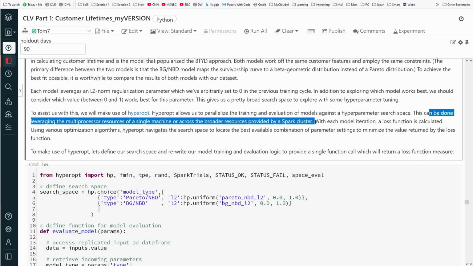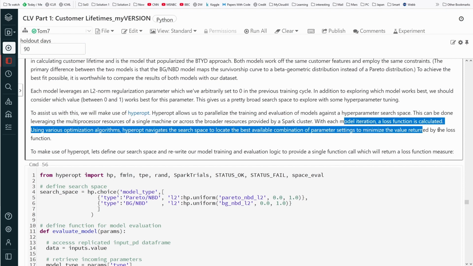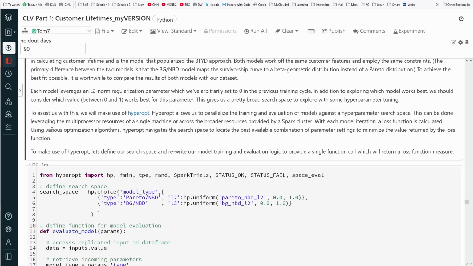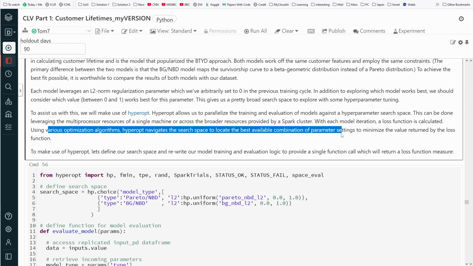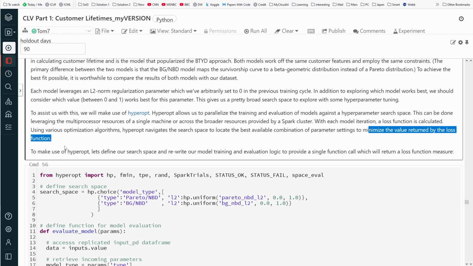Or a Spark cluster. Yes, we have a Spark cluster up and running. A loss function is calculated, and various optimization methods navigate the search space to locate the best available combination of parameter settings to minimize the value returned by the loss function. This is standard.